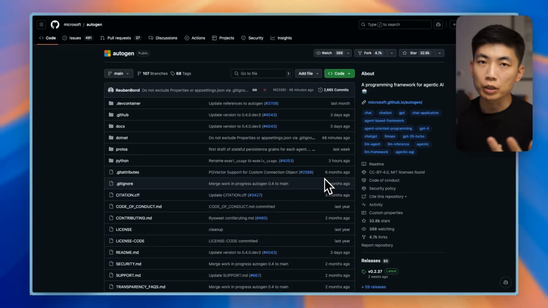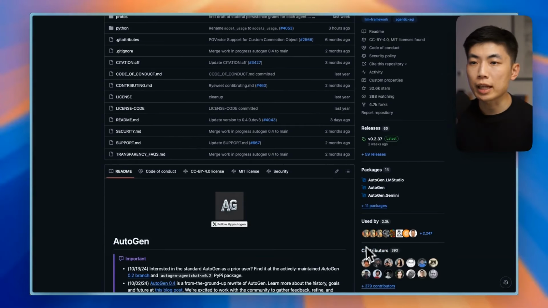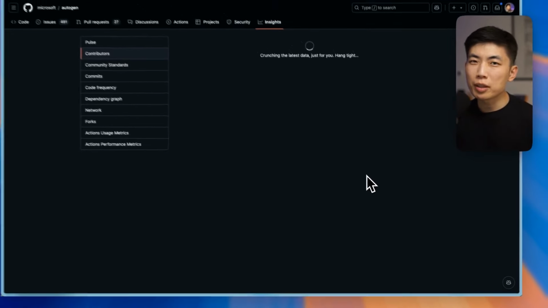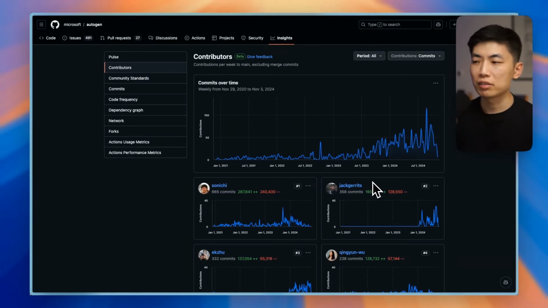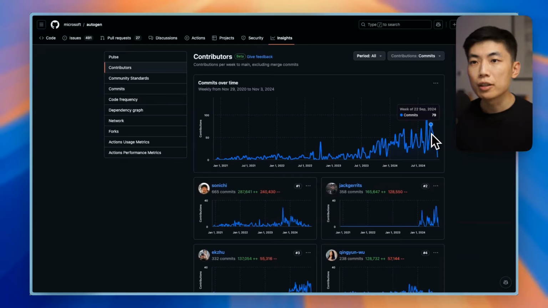The next metric that we're going to look at: contributors. You can find this by scrolling down to the contributors tab on the right-hand side. The contributor number is not really representative because it counts the full number of people who have ever made a commit to the repository. So the main thing we want to look at is active contributors for the projects, as well as commits over time. For any project, if there's growing interest, you'll see consistently increasing commit activity over time as well. Because the more interesting the project, the more contributors, and the more the community tries to participate, both for bug fixes and features for active projects.